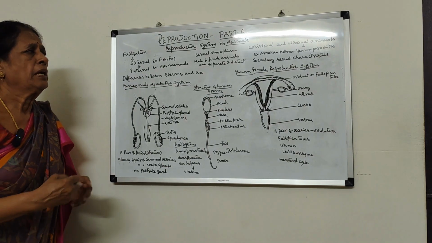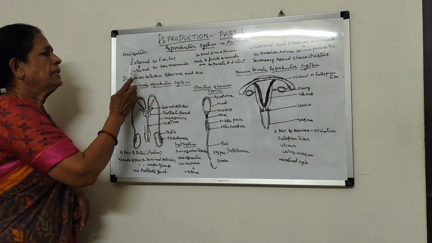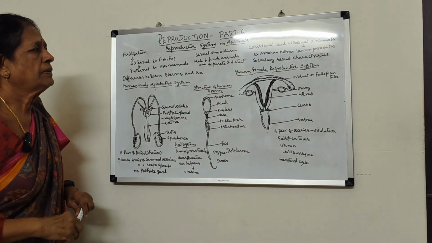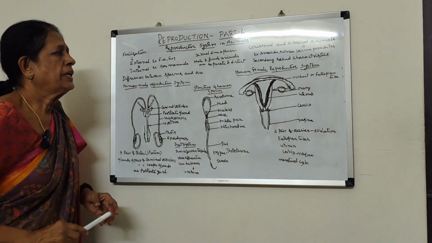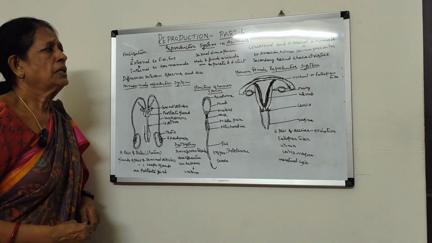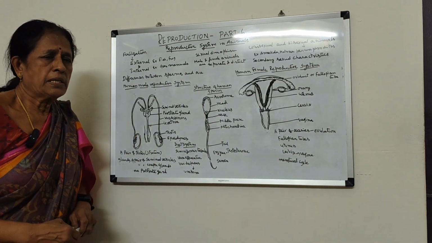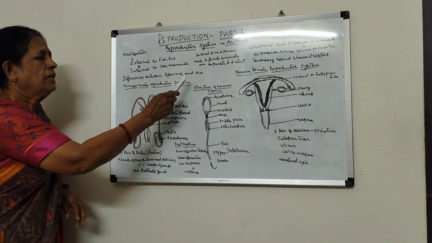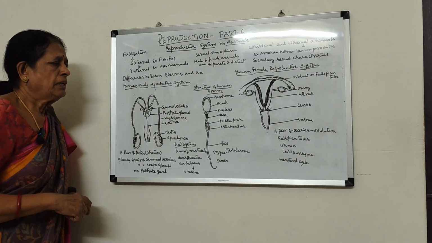So now we shall see. After studying the important things: external fertilization, internal fertilization, what is sexual dimorphism, what are unisexual organisms and bisexual organisms, and what are secondary sexual characters, we will see the male reproductive system in man.